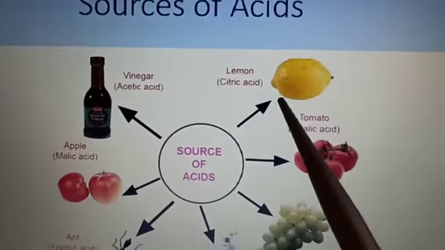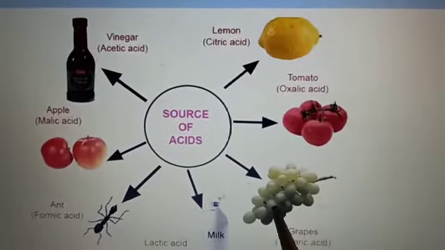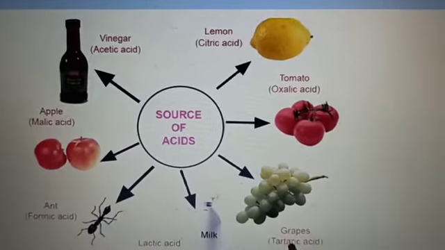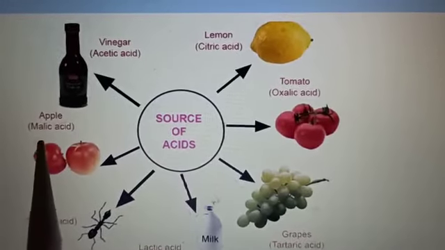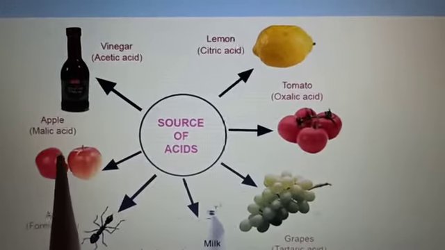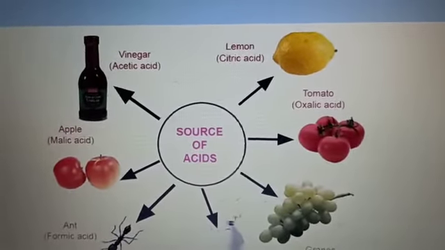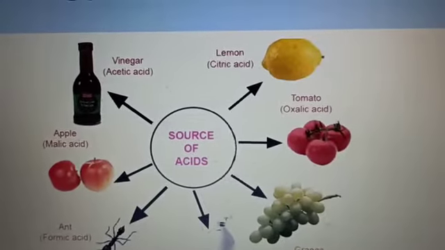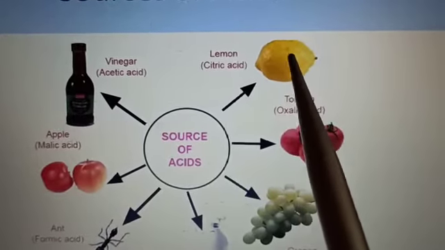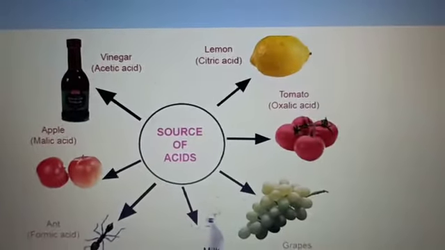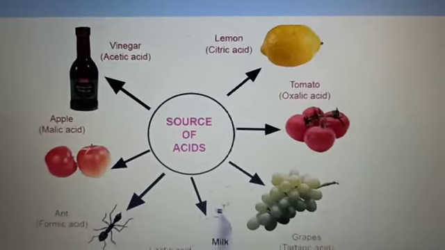In lemon, citric acid is present. Tomato has oxalic acid. Grapes have tartaric acid, milk has lactic acid, ants have formic acid, apples have malic acid, right? Lemon is considered a citrus fruit, and you can see that all these acids are sour in taste. So vinegar is also sour in taste. Tomatoes are sour, lemons are sour, right? In this way you can find the characteristic features of acids also.